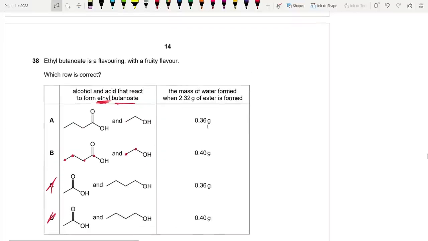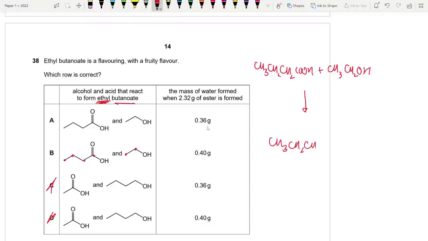Mass of water formed when 2.32 gram of ester is formed. CH3CH2CH2COOH plus CH3CH2OH is equal to CH3CH2CH2COOCH2CH3 plus water. Let me draw this for you this way. 1 mole of water is released for each mole of this formed. So we got 2.32 grams of this. How much grams of water are we getting?